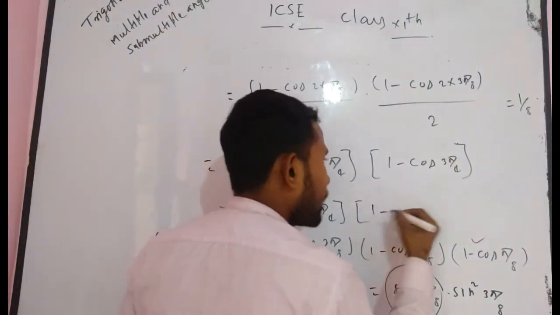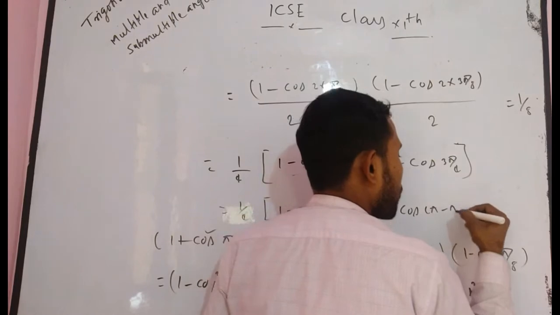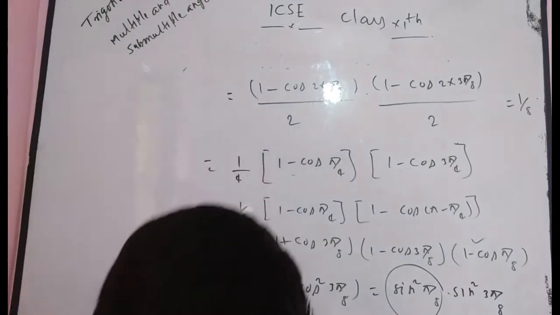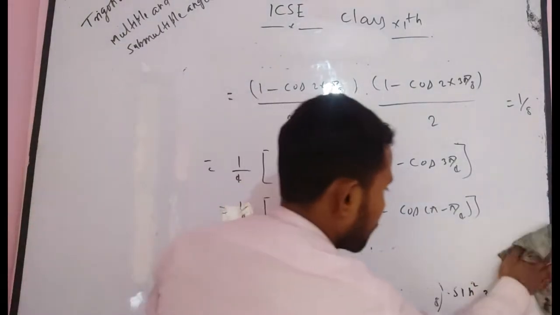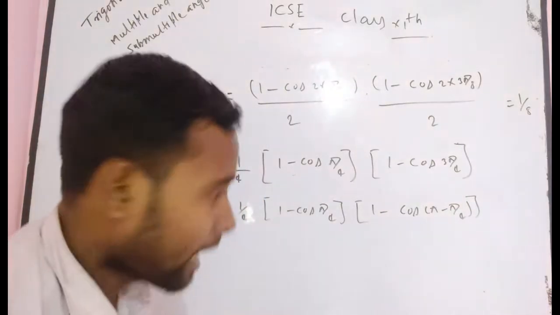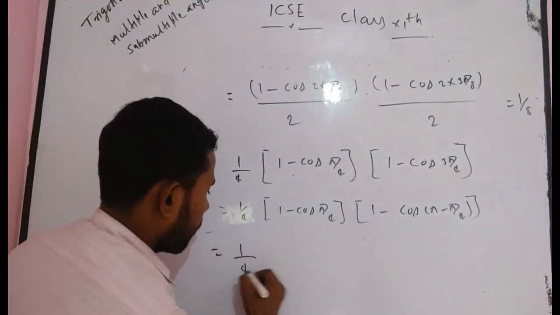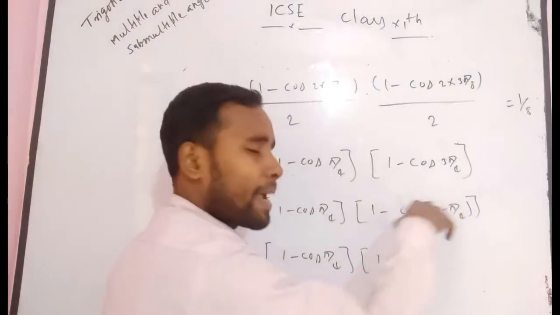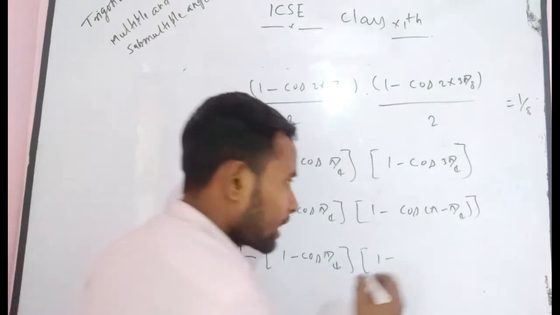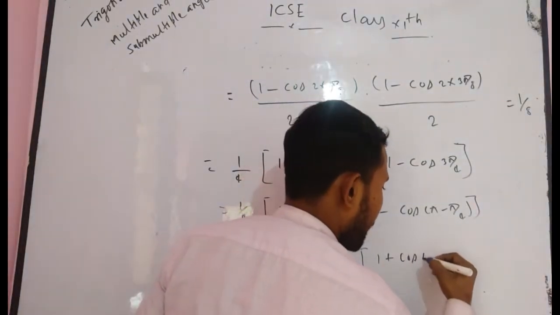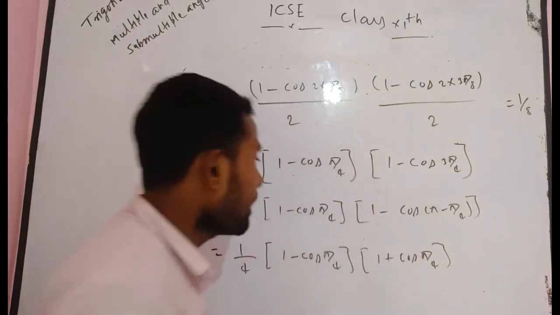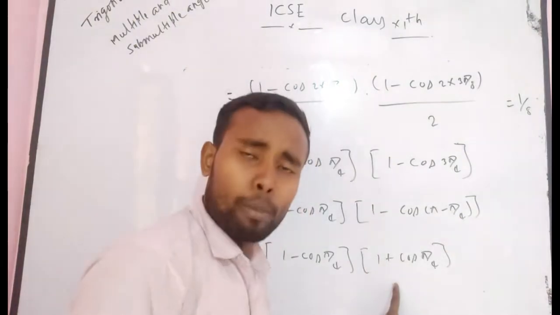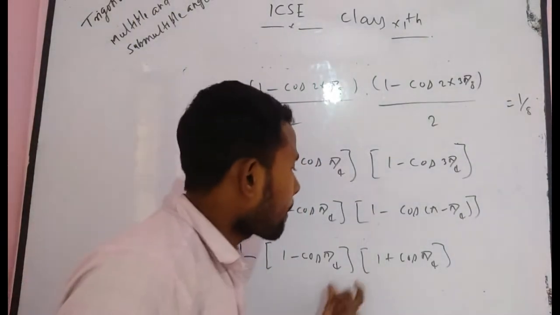I think you know. Can you write cos 3 pi by 4 as cos of pi minus pi by 4? It is very easy. Now I want to write a simple step, after which the solution of this question is over. Now 1 upon 4 into 1 minus cos pi by 4 into 1 minus cos of pi minus theta. Cos of pi minus theta is minus cos theta, and minus and minus will be plus. So you finally get 1 minus cos pi by 4 into 1 plus cos pi by 4.